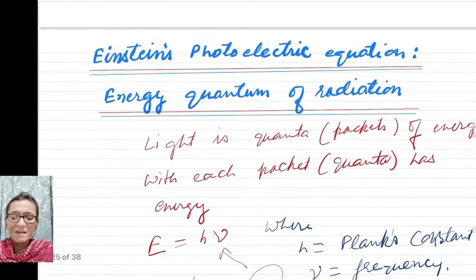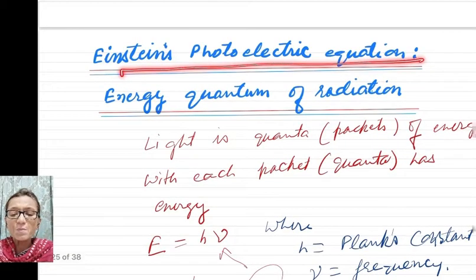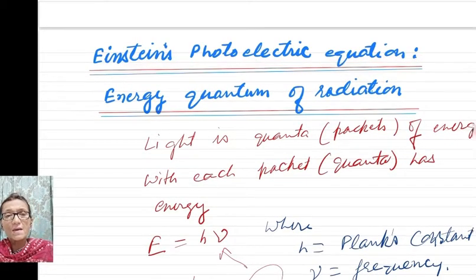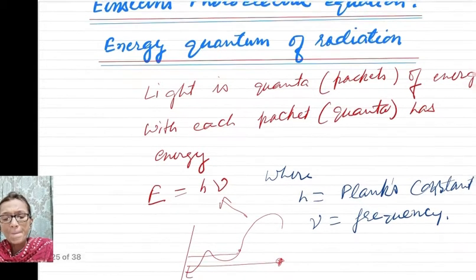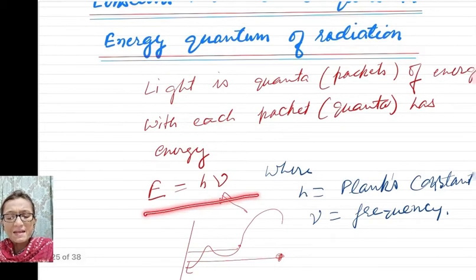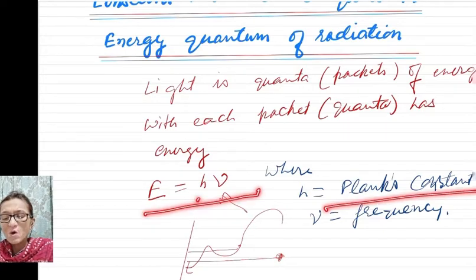Now Einstein explained the photoelectric effect by considering the energy quantum of radiation. According to him, light is a quanta packet of energy, and each packet has energy equal to h nu, where h is Planck's constant and nu is frequency.